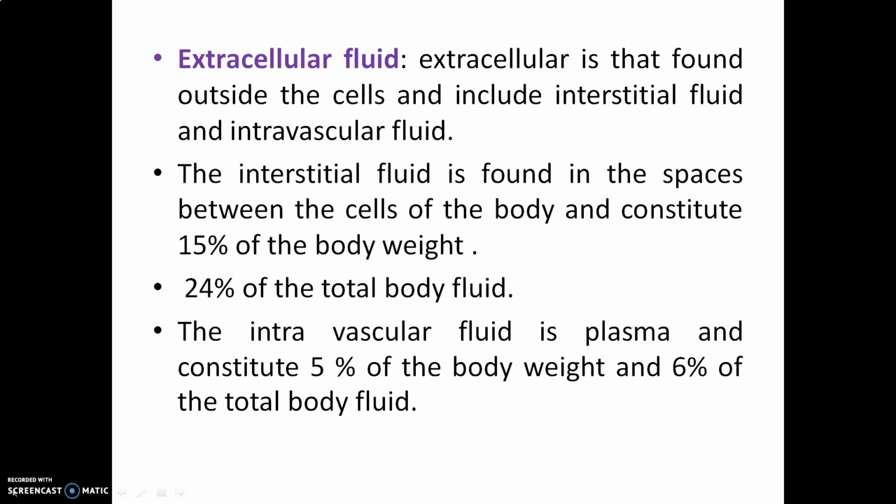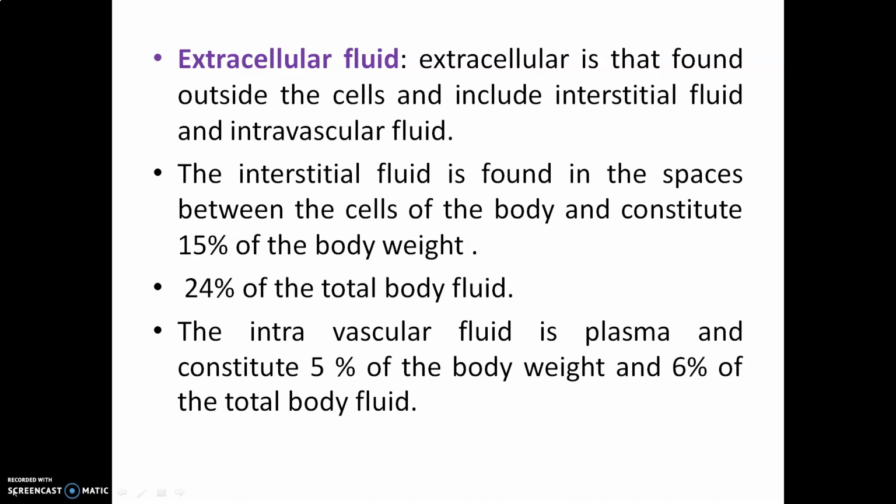Now, what is interstitial fluid? Interstitial fluid is found in the spaces between the cells of the body, and it constitutes almost 15% of body weight. Extracellular fluid consists of one third of the body fluids, right? So interstitial fluid constitutes almost 15% of body weight and 24% of total body fluids.